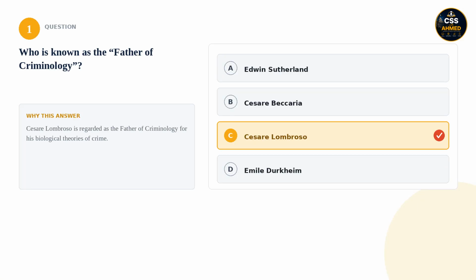Is it Edwin Sutherland, Cesare Beccaria, Cesare Lombroso, or Émile Durkheim? The correct answer is Cesare Lombroso. Cesare Lombroso is regarded as the father of criminology for his biological theories of crime.